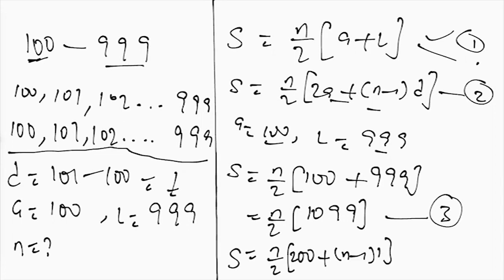Now, the idea is that we use these two formulas to find the sum of this arithmetic progression. If the sum, using the last term now, is n over 2 (1099 + ...), then using the other formula, the second formula, we have the sum to be this. So that means we can equate both. Equation 3, let's call this equation 4. We can equate both equation 3 and equation 4.